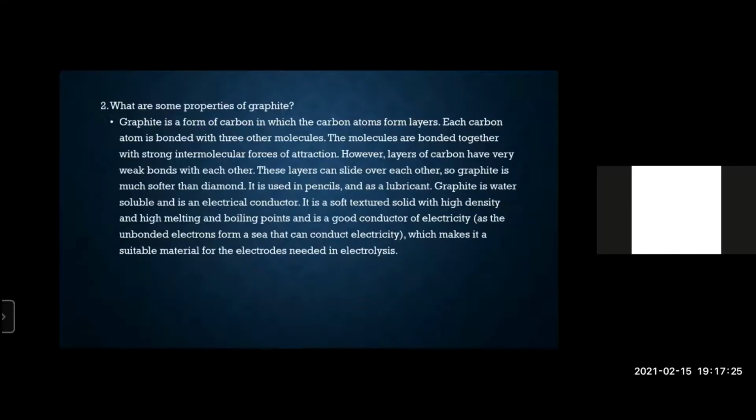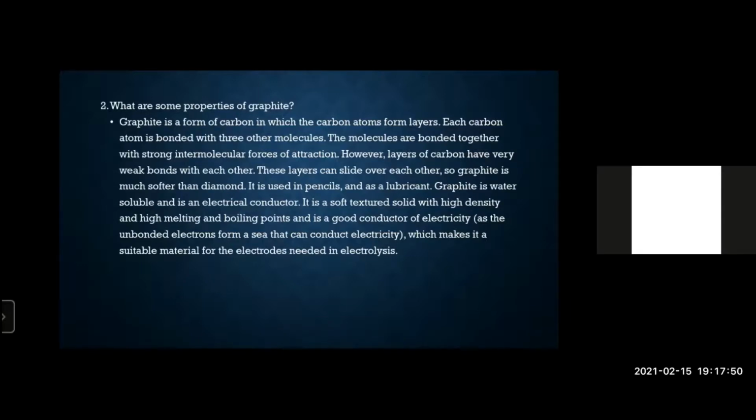What are the properties of graphite? So we discussed that each one is bonded to 3 carbon atoms. However, 1 electron is always left. If you remember, we discussed that carbon forms 4 bonds, but here you saw that carbon was only forming 3 bonds. So 1 electron is left. This electron is free to move, and that's why graphite can conduct electricity. It becomes a good conductor of electricity.